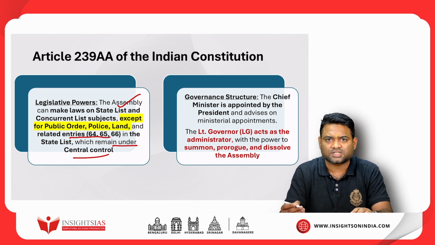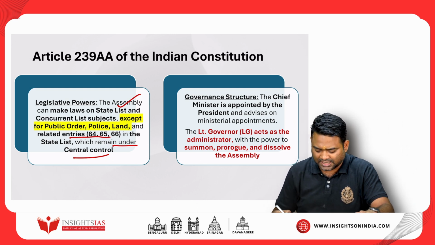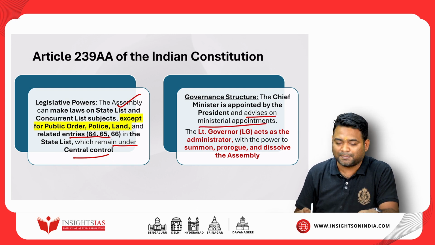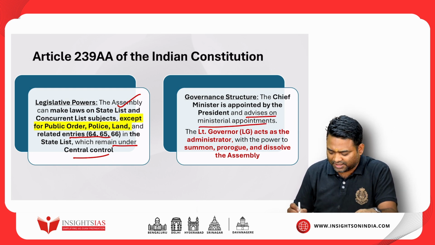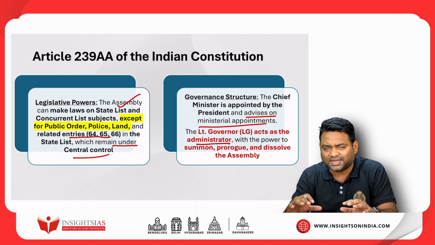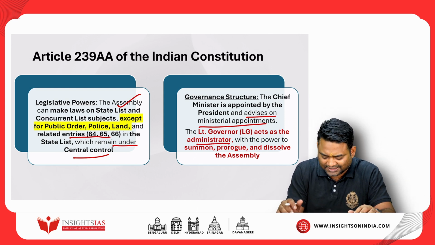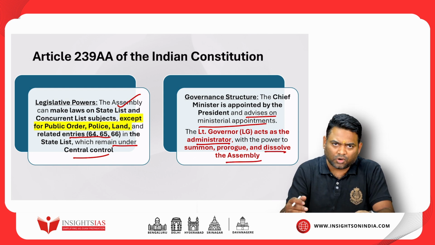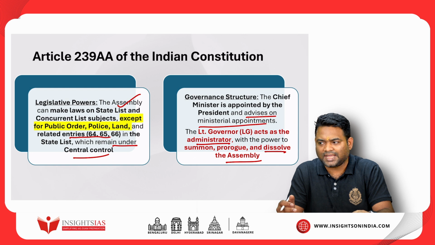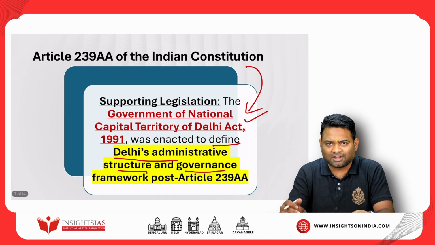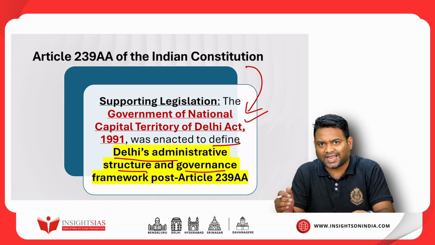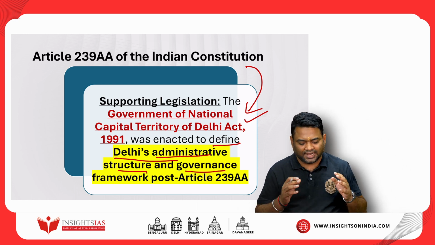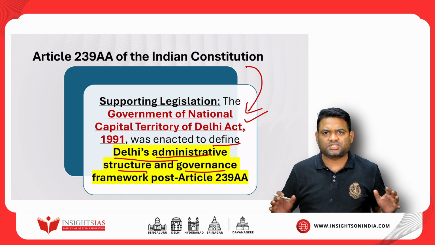Moving to the governance structure, the Chief Minister of Delhi is appointed by the President and advises on the ministerial appointments. Lieutenant Governor acts as the administrator. Basically, the Lieutenant Governor is the representation of the center in Delhi, with the powers to summon, prorogue and dissolve the assembly. Later on, Article 239 AA was supported by the Government of NCT of Delhi Act 1991, which was enacted to define Delhi's administrative structure and governance framework. So this structure was there.